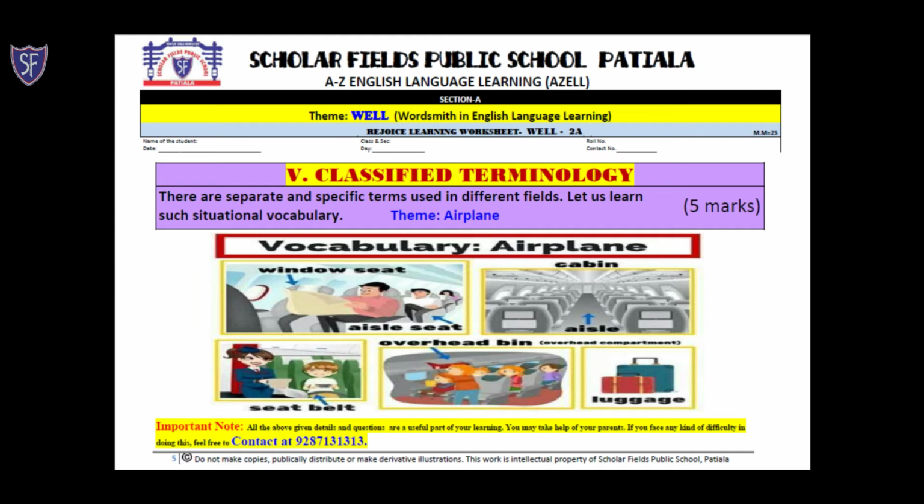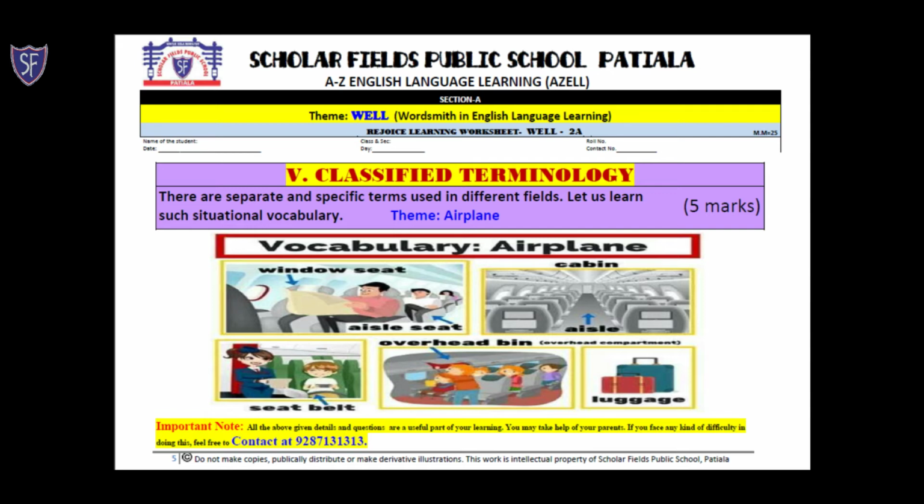The seat which is on the side of the window is known as the window seat, whereas the seat which is alongside the passage, in the middle of the seats, is known as the aisle seat. So there are two kinds of seats, the window seat and the aisle seat in an airplane. The passage where we can move inside the plane is known as the aisle.